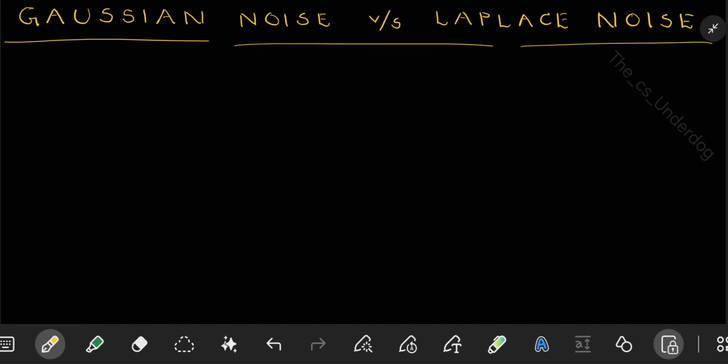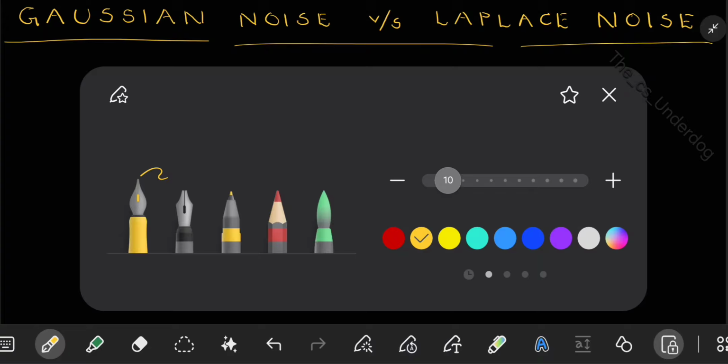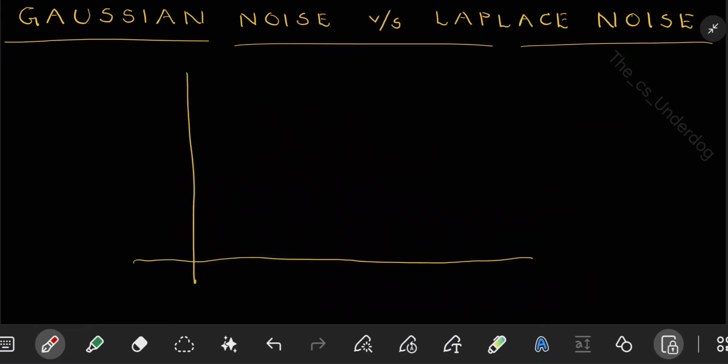Okay, let us see, this is the graph. Just assume that you have some random variable, a continuous random variable x. Then we'll see how the distribution will look if it is Gaussian. I'll take a different color, let us say red. I'm going to draw Gaussian noise. So if it is a Gaussian distribution, how will it look?